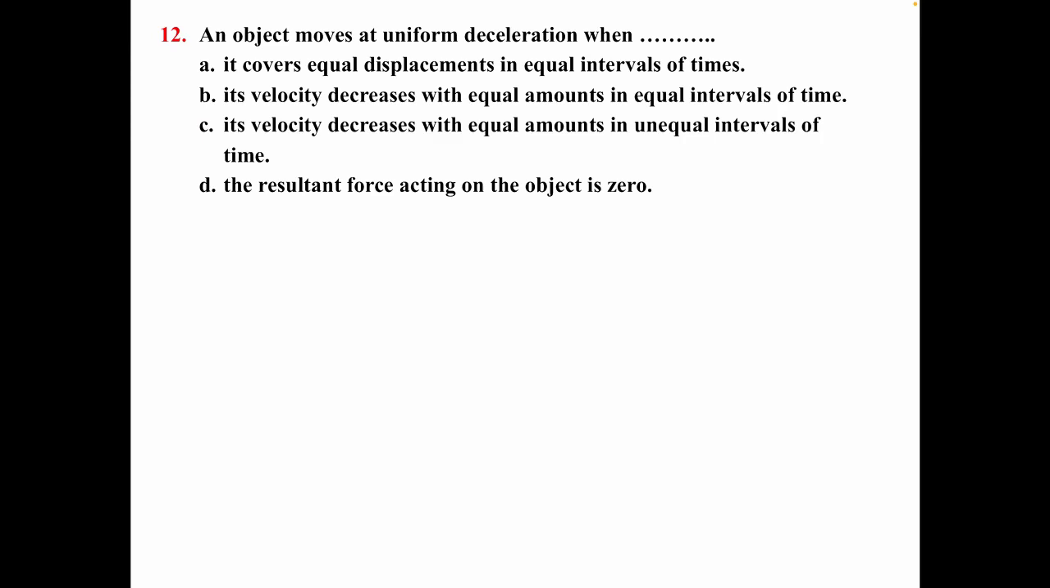Next one. Number 11. Newton's first law is known as law of inertia. Very easy. Number 12. An object moves at uniform deceleration when its velocity decreases with equal amounts in equal intervals of time. 13. When the object falls freely to the ground, its velocity increases. Very easy.